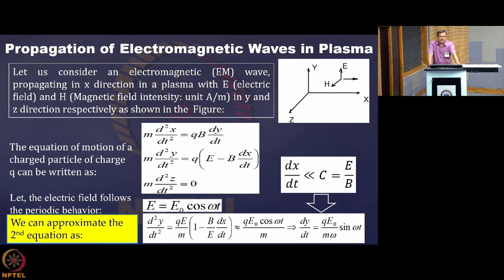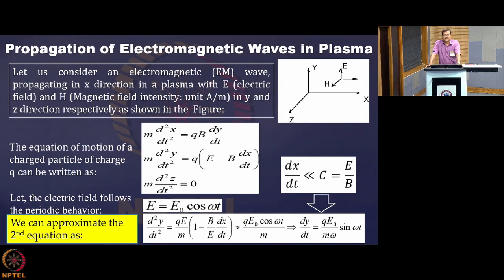In space, this electromagnetic wave propagates with the speed of light c, and E and B are related as shown on the right side: c equals E by B. The speed of light is very high, 3 into 10 to the power 8 meter per second, the speed with which photons move.